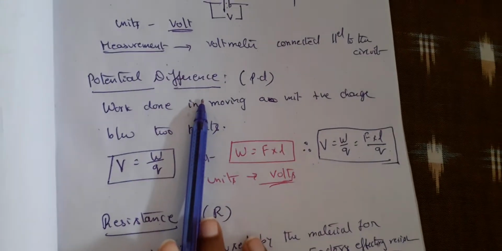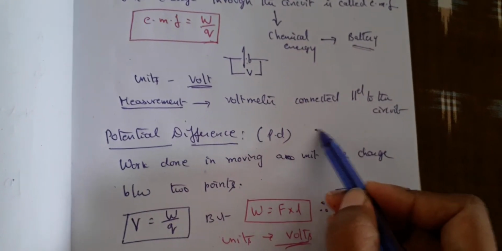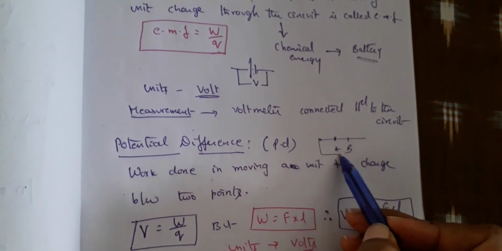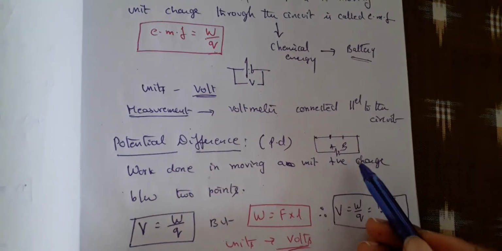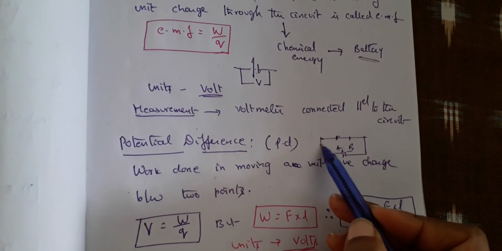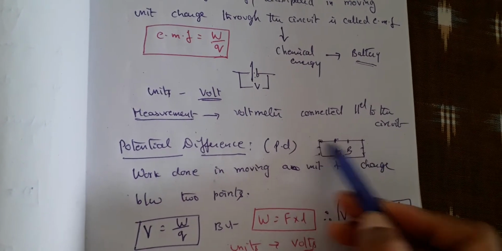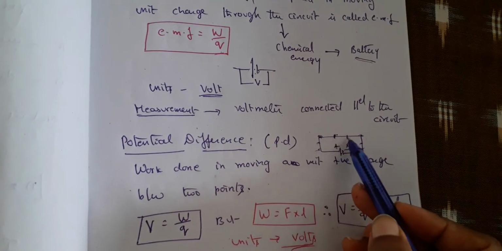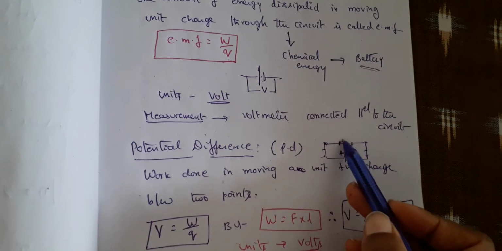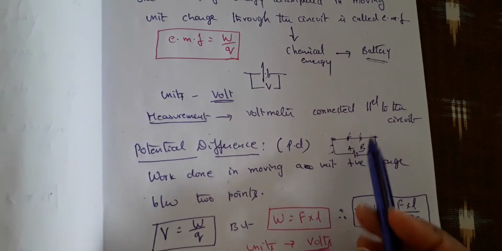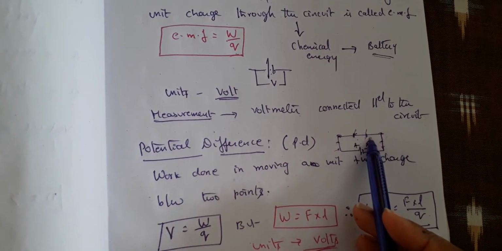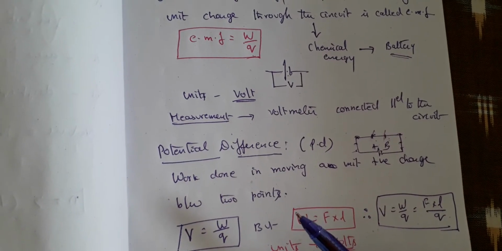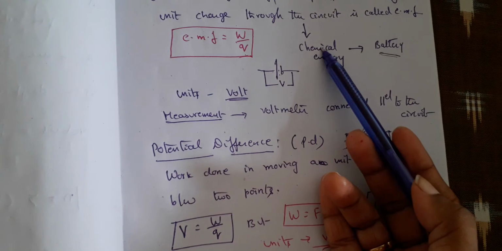Now, potential difference. That means inside a circuit, between any 2 points, A and B. Suppose you talk of a circuit, let me take a circuit here. Between any 2 points, maybe between these two, or between these two, whatever it is, if you are finding the potential difference, you take the potential at this point and the potential at this point, and find the difference between these two. That is the potential difference. Then what is meant by potential difference? It is similar to EMF.